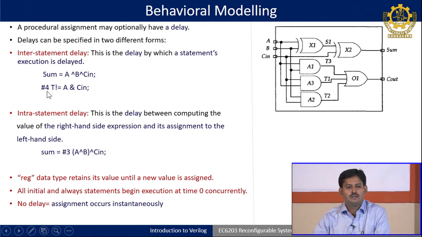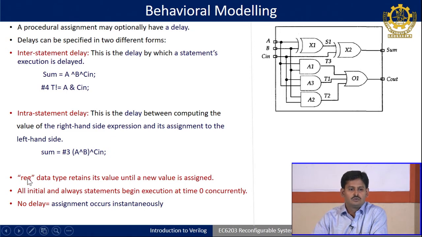Similarly, there is another called intra statement delay. In this case, the delay is applied once the right side is evaluated; after that it will wait for 3 time units, then sum will be assigned with that particular expression output. So there are two types of delays: inter-statement delay and intra-statement delay. Depending upon where you put your hash 4 or hash 3, it will be decided. You can use any one, it is not a problem.